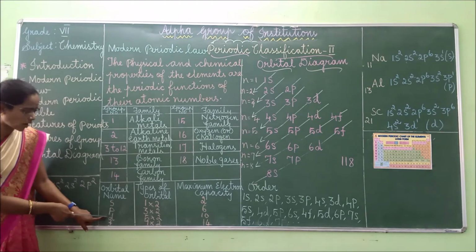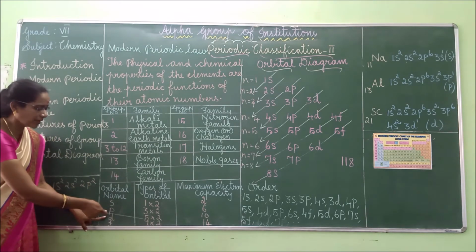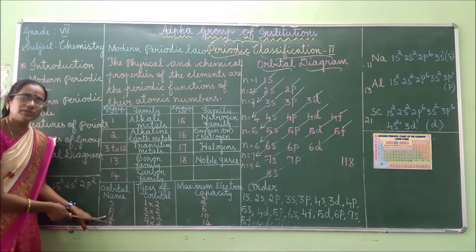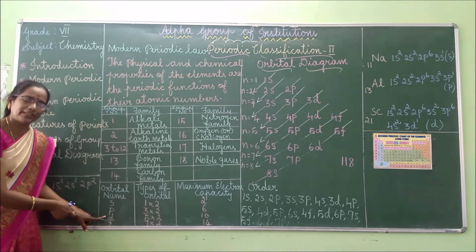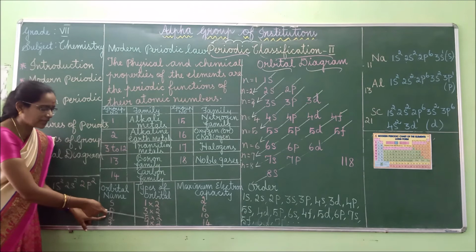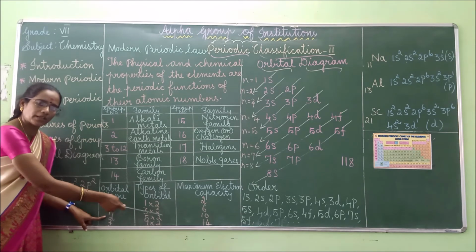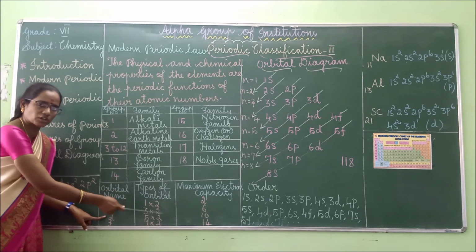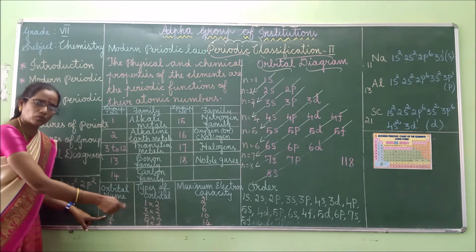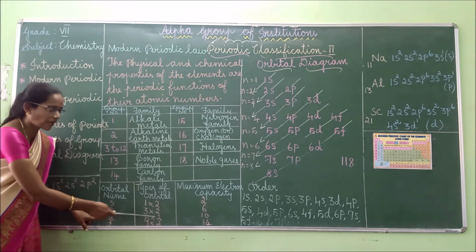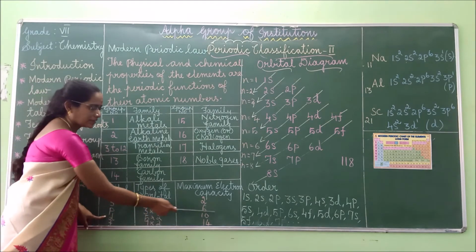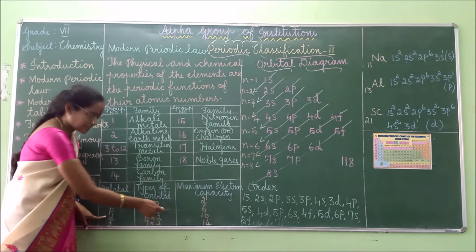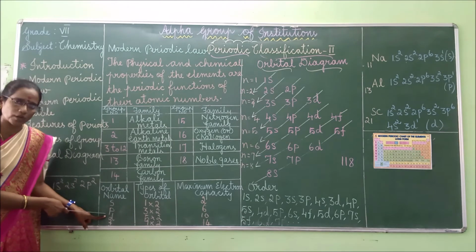Next, the D block element: 5 orbitals can accommodate here. For each orbital, a maximum of 2 electrons can be held, so 5 into 2 is 10. The maximum electron capacity is 10 for the D block element.